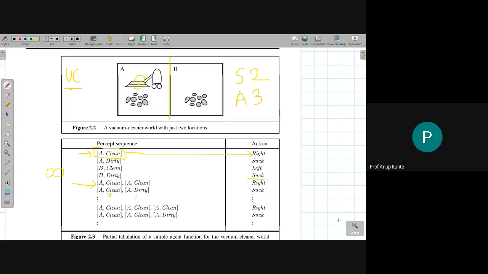Okay, if I take 4 inspections in a day, then in 2 inspections both rooms should be clean. 50% of the time rooms are clean. That becomes the goal. Okay, there could be some other goals as well. One of the goals could be that the agent should work such that 50% of the time the room should be clean, but also the battery utilization should be optimal. That is, if the usual battery utilization is that after a full charge the battery runs for 4 hours, then it should run for the maximum of 4 hours. Because the more movements you make from here to there, the more cleaning you do, the more the battery will drain, and then you might have to take a different course of action than usual.